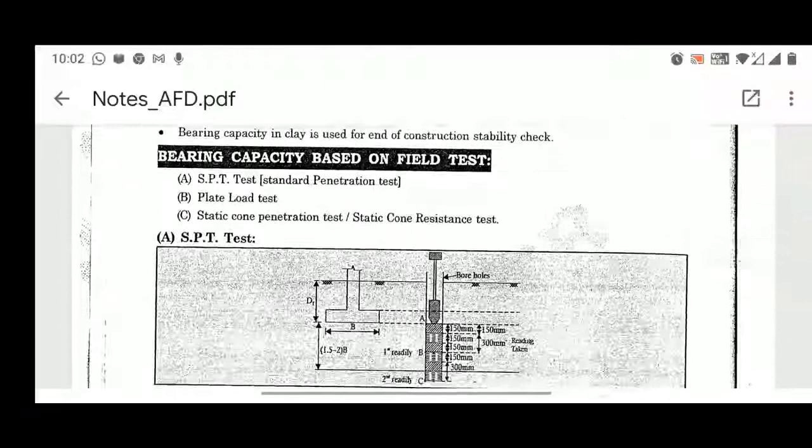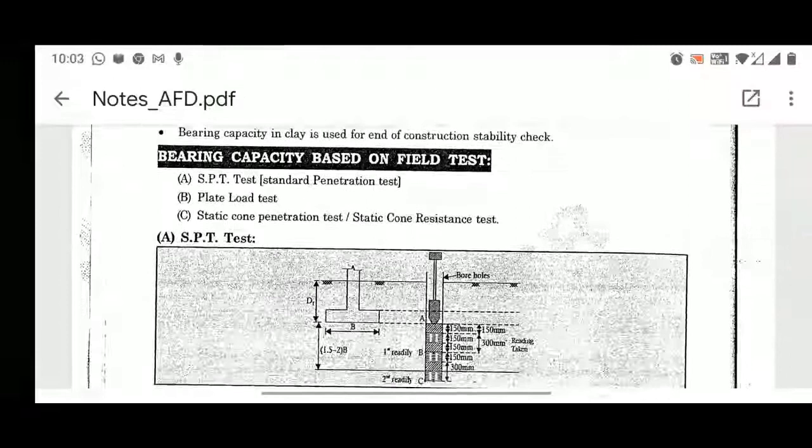Now, whatever we have learned so far is based on the analytical approach. The bearing capacity computation can also be done using a field approach. The first approach is the standard penetration test. We are all familiar with it: for a total 450 mm penetration test, the first 150 mm we are discarding and 300 mm we are considering, and we find the number of blows for that 300 mm penetration.